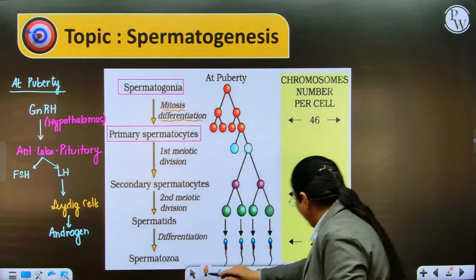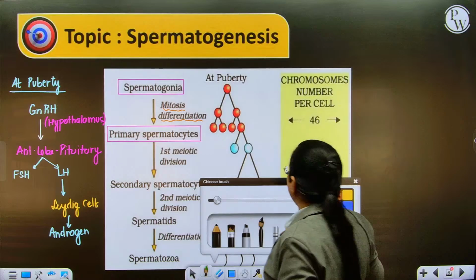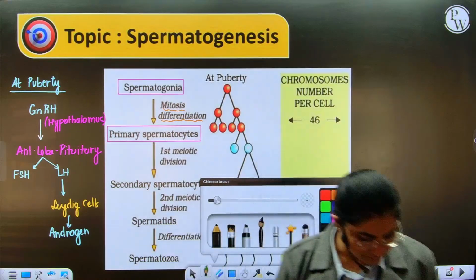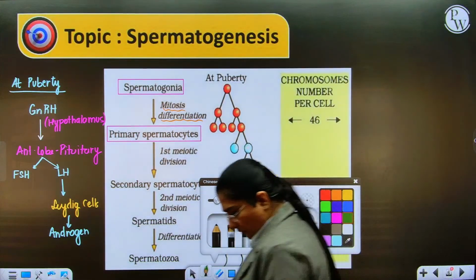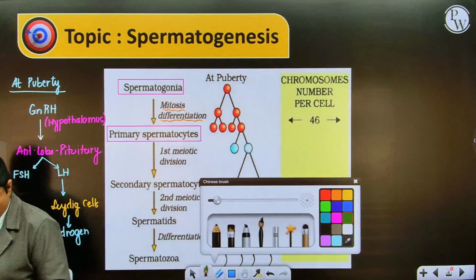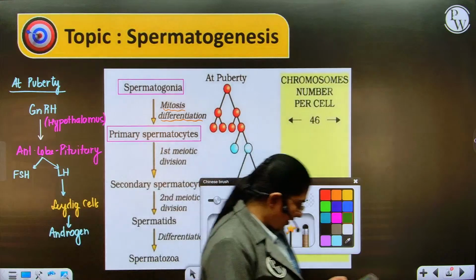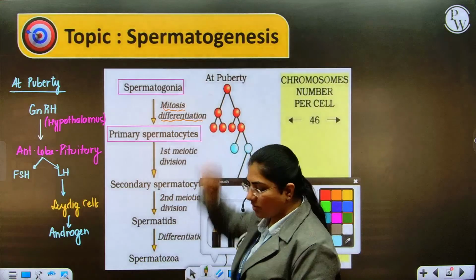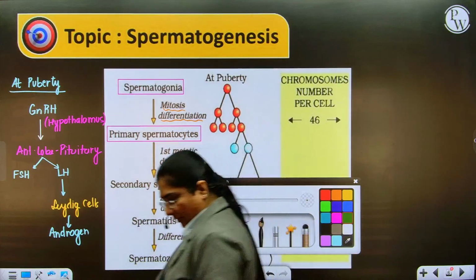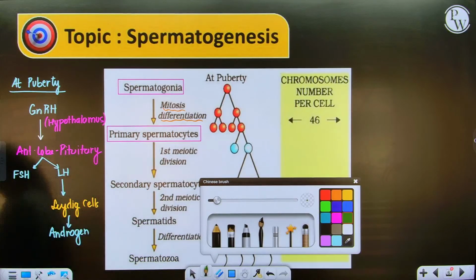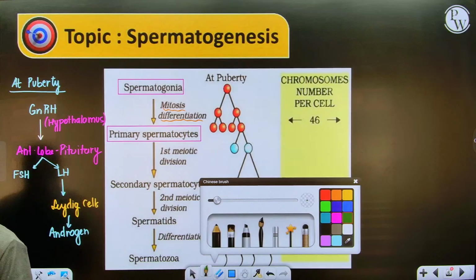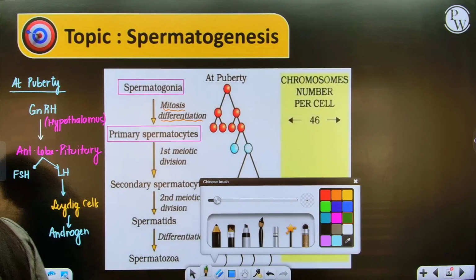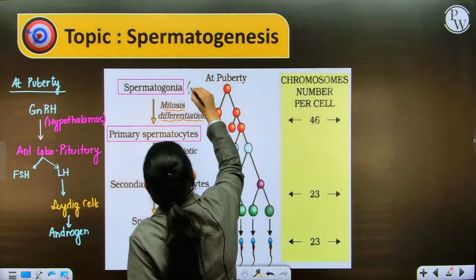Now, if we talk about the chromosomal number simultaneously, my dear children, tell me what will be the chromosomal number of spermatogonia? Yes, Gurkiraj, Shrutika, Mrunal, Harshali, Rupesh. Can you tell me what will be the chromosomal number of spermatogonia? Yes, it will be diploid cells. Very good, my dear children. So these cells are diploid cells.